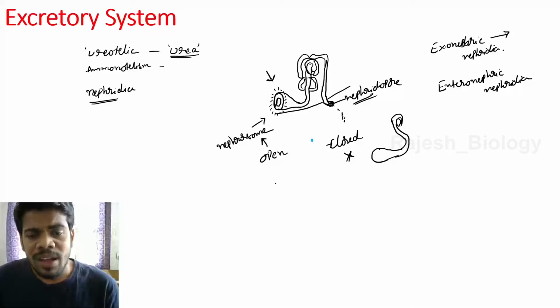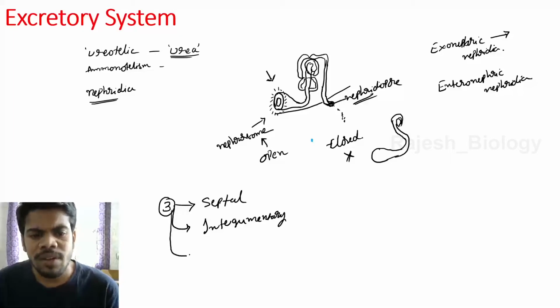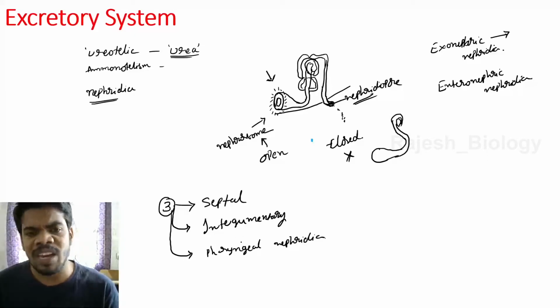On the basis of their location, nephridia are divided into three types. One is septal nephridia, which are present on the septum of the body, then integumentary nephridia, which are attached with the skin of the earthworm, and pharyngeal nephridia.